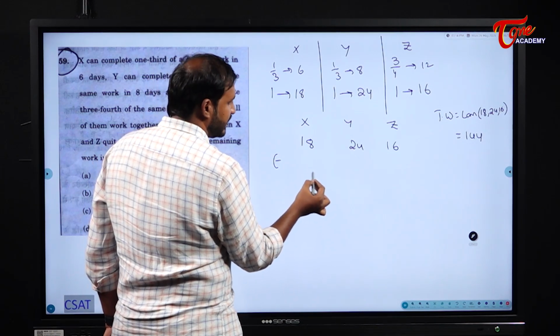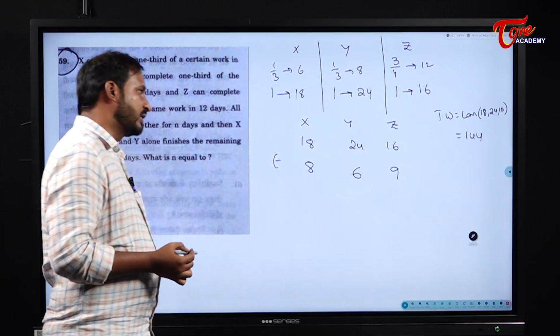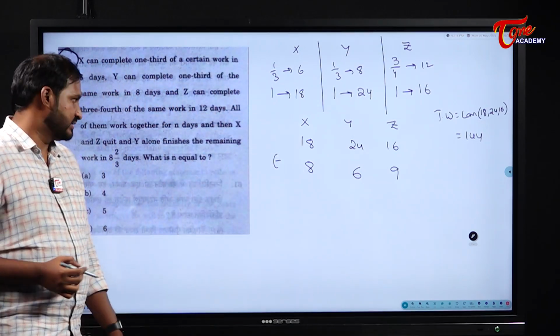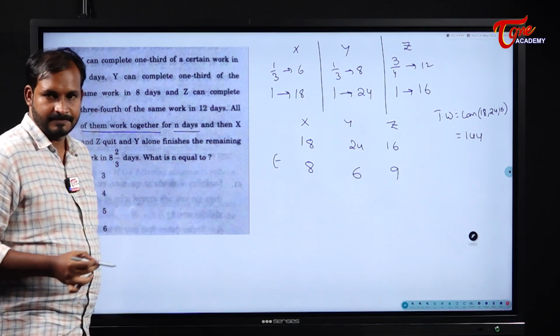Now tell me what is the efficiency of X? Efficiency of X becomes 8. What is the efficiency of Y? 6. What is the efficiency of Z? 9. Okay. Now these are their efficiencies. Now see here. All of them work together for n days.